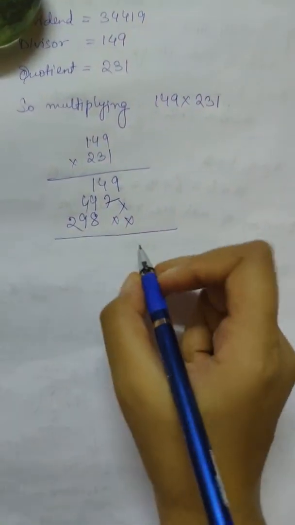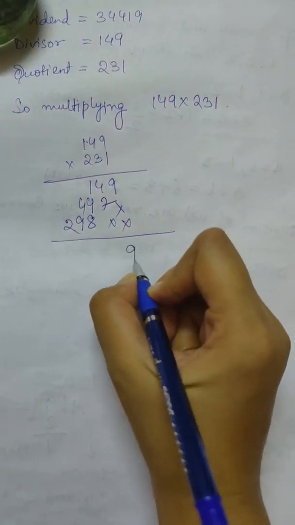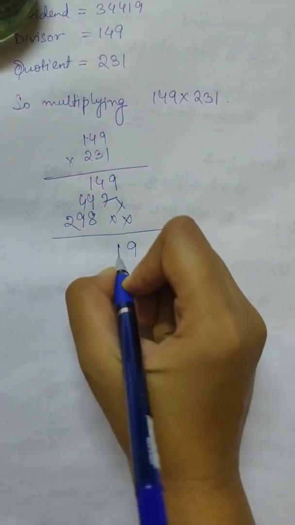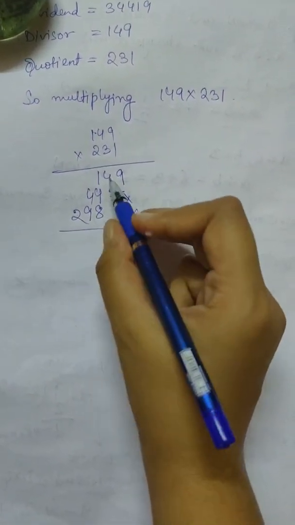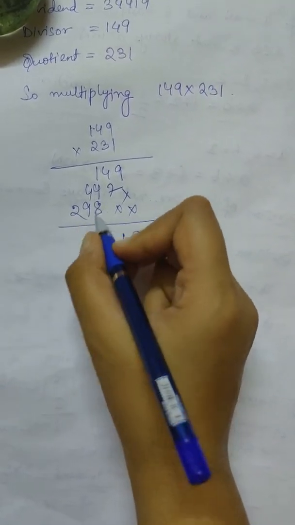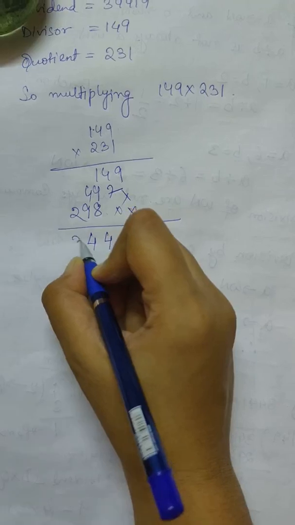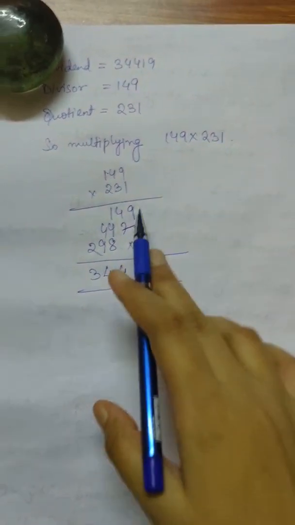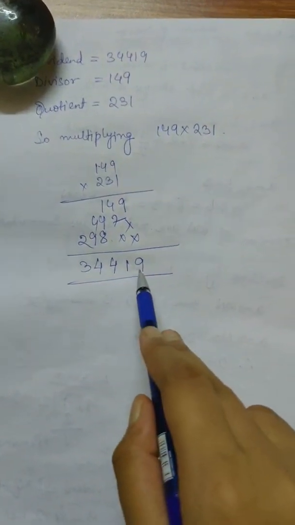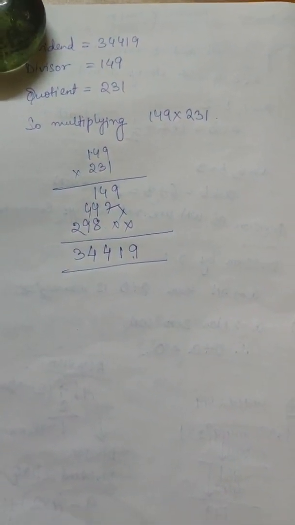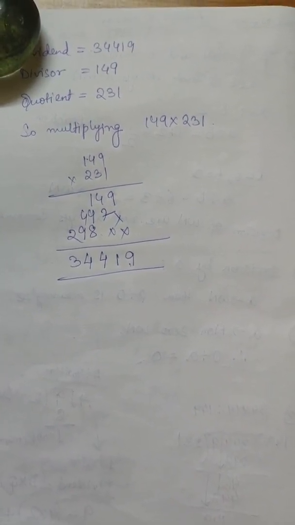Now if you add all of them, then we will get 9 here, then 7 plus 4 is 11, carry 1, then this one gives us 4, then again 4 and 3. So this is the final answer. So that means after multiplying them we have got the dividend. So we have checked the answer. So in this way you have to do it for all the sums from sum number 1.